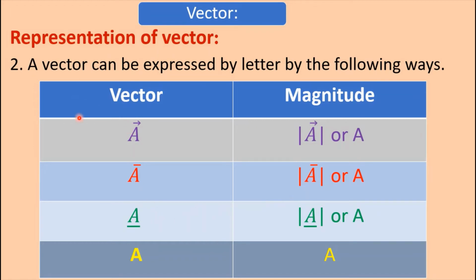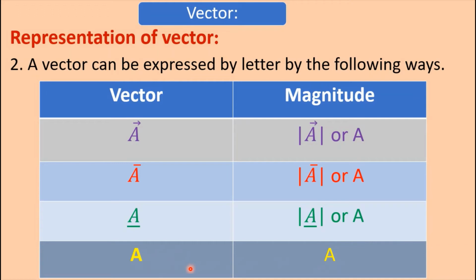A vector quantity can be expressed by a bar sign below the letter and its magnitude by this symbol or simply the letter A. And a vector quantity can be expressed by the letter in bold form and its magnitude by normal form.